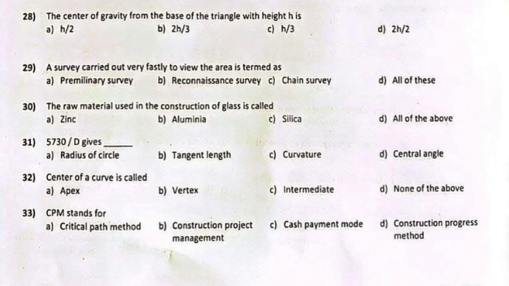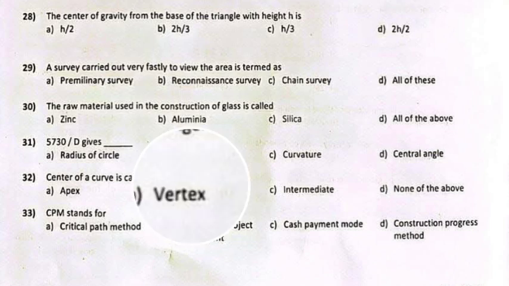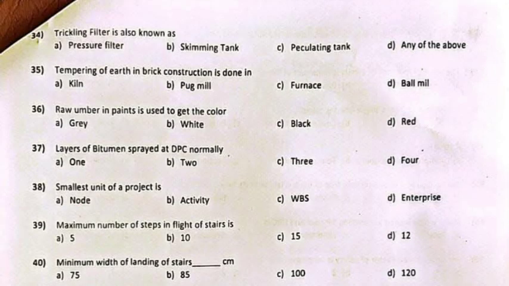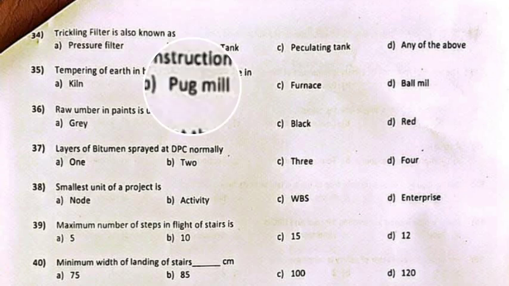Question 32. Center of a curve is called. Answer: B. Vertex. Question 33. CPM stands for. Answer: A. Critical path method. Question 34. Trickling filter is also known as. Answer: C. Percolating tank. Question 35. Tempering of earth in brick construction is done in. Answer: B. Pug mill.